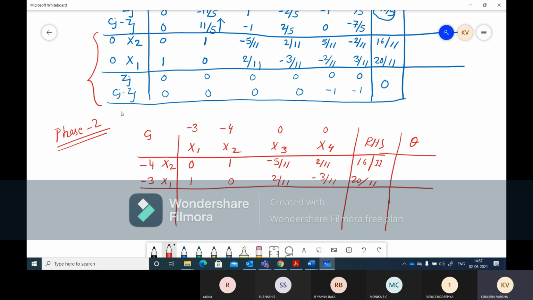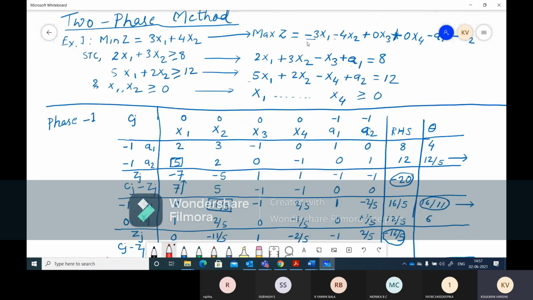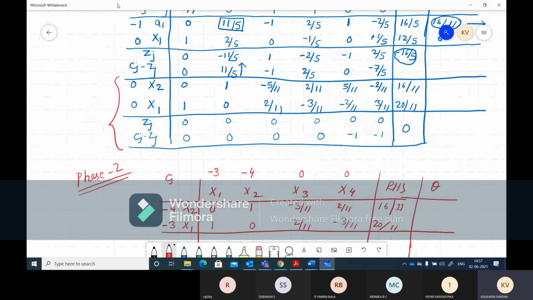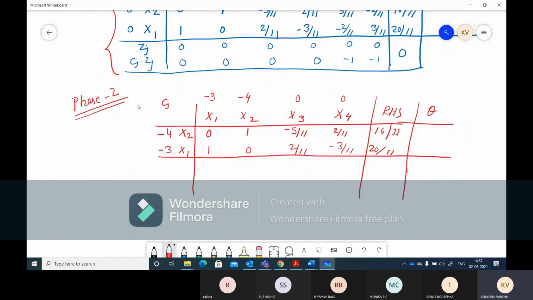The actual coefficients of x1 and x2 are minus 3 and minus 4. Those actual coefficients we write down in phase 2. So when we start with phase 2, we write down the actual coefficients.